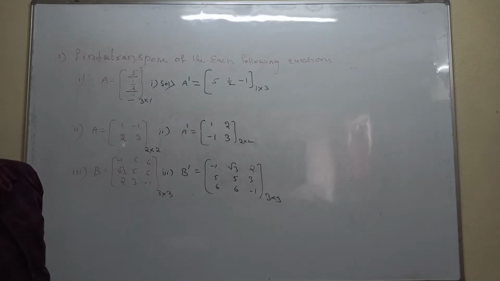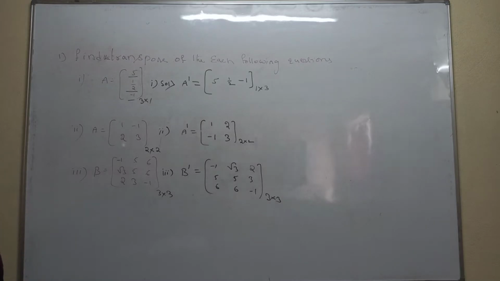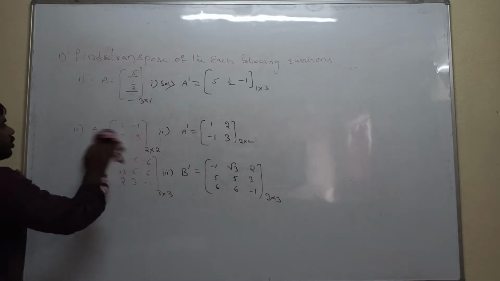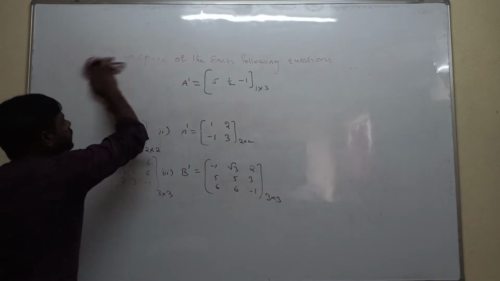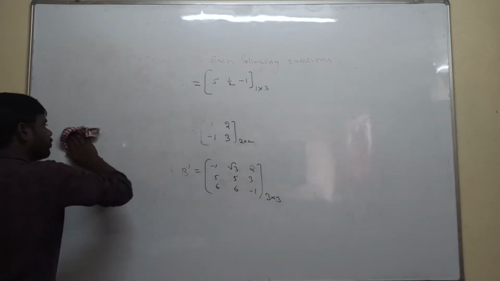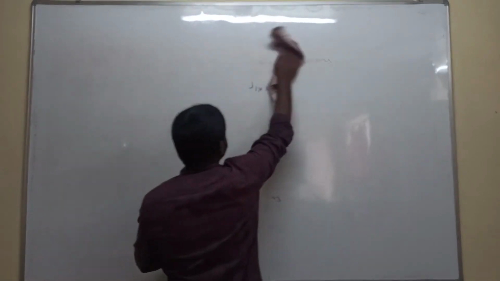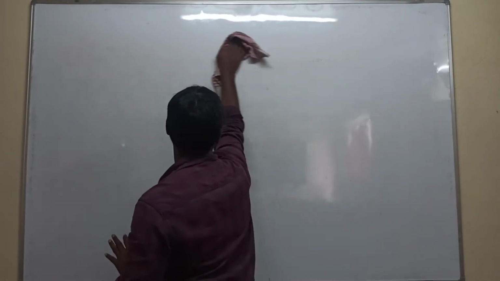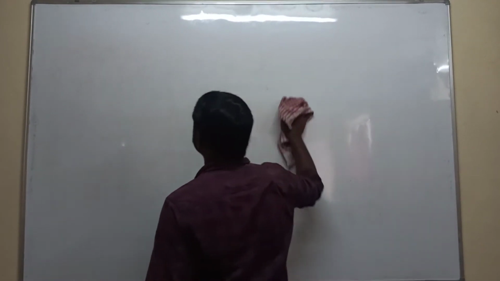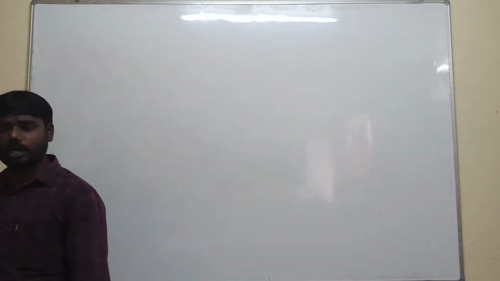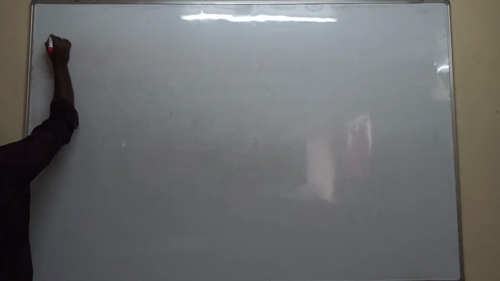Now we are going to, okay. Very easy. 6 marks, this topic must be very important. I think everyone understood the concept. How to find the transpose of the matrix means just interchanging rows and columns. Rows you can write column wise. Row elements you can write column wise, column elements you can write row wise. Now second question, very important 6 marks question.